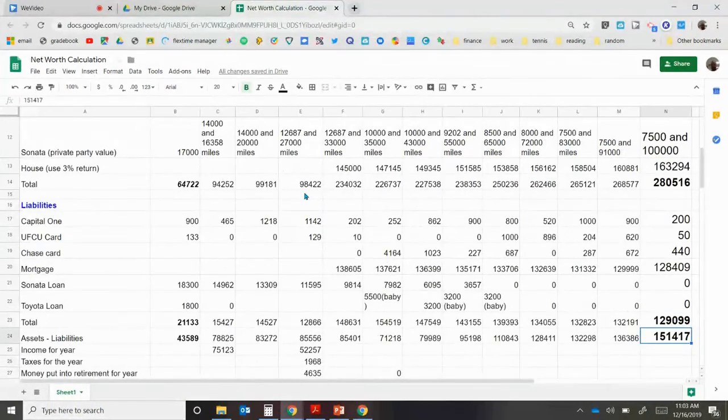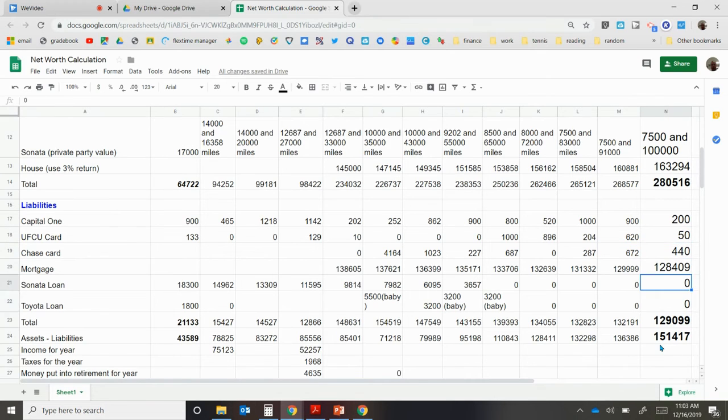Liabilities, we started with $21,000 in liabilities. We've been getting into massive amounts of debt, and we owe $129,000 in debt. What have we been doing? All this stuff on credit. Now remember the mortgage. Mortgage is part of a liability. Mortgage is $128,000. So we owe $129,000. Essentially just a very nominal amount of credit cards right here that we pay off in full every month.